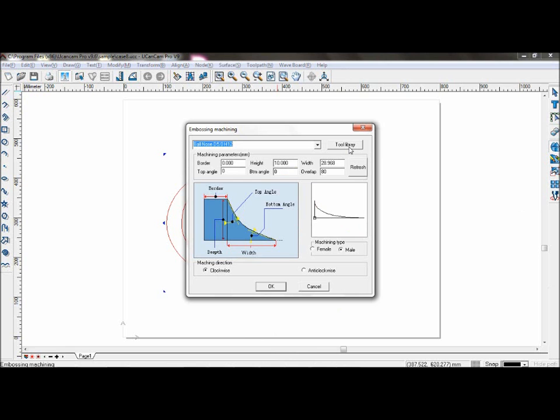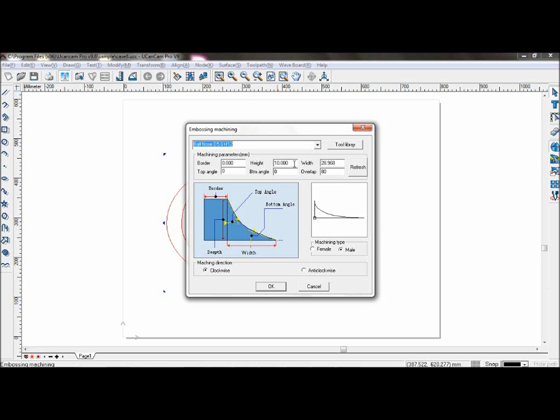Firstly, select your tool to a diameter of 5 and height 12. Now, set your machining parameters here. Border is the distance between the border of the contour and the toolpath. You can leave that at 0. Height is the total machining depth. Set that at 10.